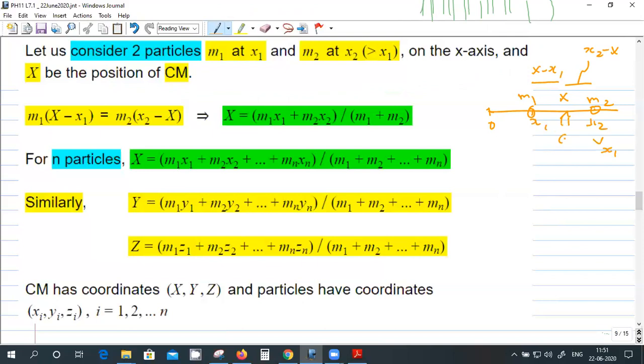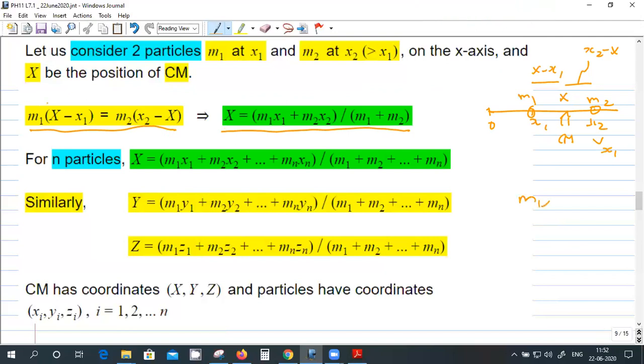Capital X is the coordinate of the center of mass. Okay, so now the moments should be equal. So m1 into x minus x1 should be equal to m2 into x2 minus x. So from that I get x as m1 x1 plus m2 x2 divided by m1 plus m2. Okay, so in this formula, x1 and x2 are coordinates, not the lengths. But in this formula, these two are lengths.